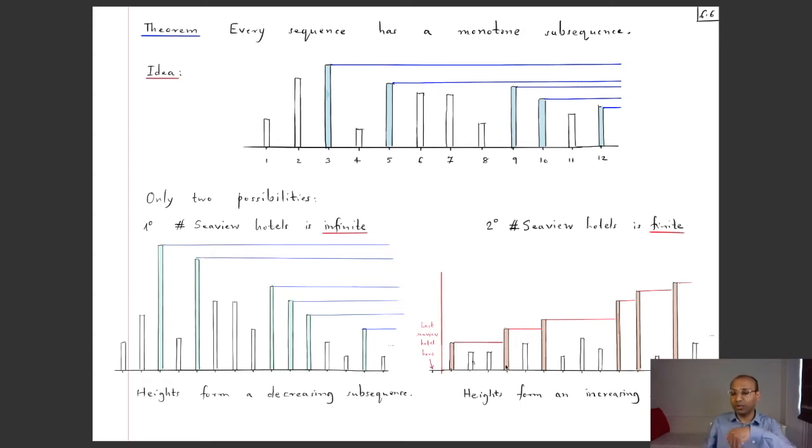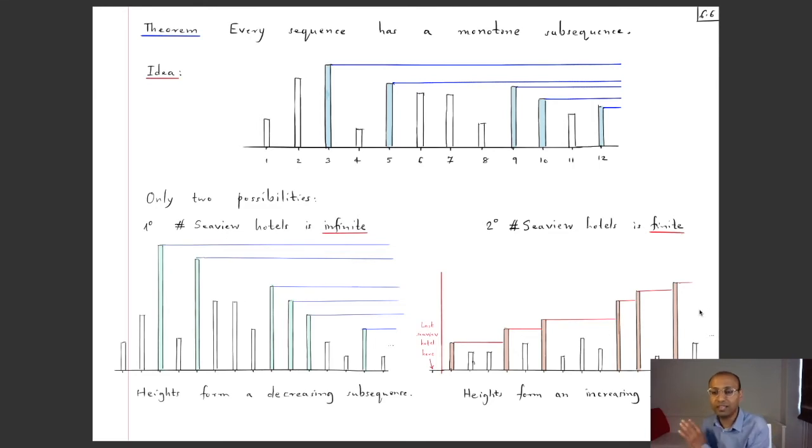Well, that's going to have a bigger height because that was blocking the view. And again, that's not a sea view hotel because everything with the sea view property has been passed. So there must be yet another hotel which blocks the view. You take that as the next term of the sequence. So that's going to be bigger than where you were at. And then again, that's not a sea view hotel, so there must be yet another hotel. You take that as the next term of the subsequence. So that's even bigger. And then again, that's not a sea view hotel, so there must be still something bigger, and so on.